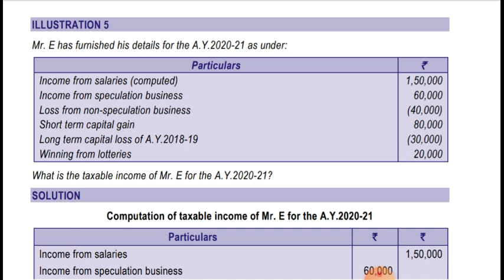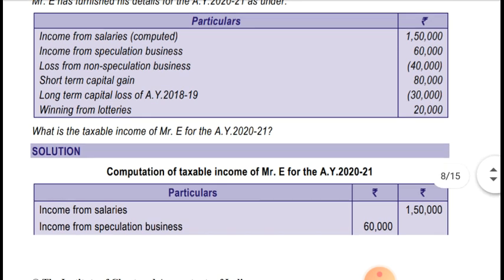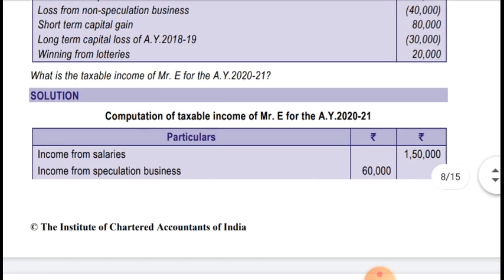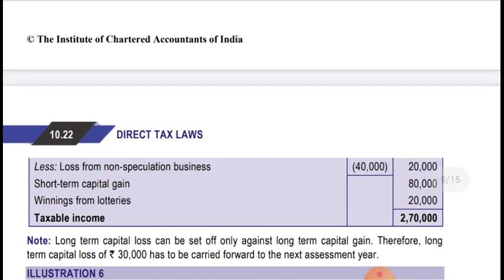So in this case, let's see the solution. What is the taxable income of Mr. E for the assessment year 2021? Computation of taxable income of Mr. E for the assessment year 2021. Income from salary, it is 1,50,000. Income from speculative business is 60,000. It will be adjusted. There's a loss from non-speculative business, so it will be adjusted against speculative business income. So after that, speculative business income left is 20,000.